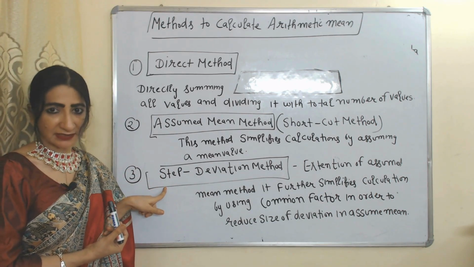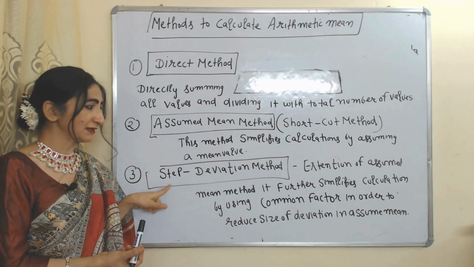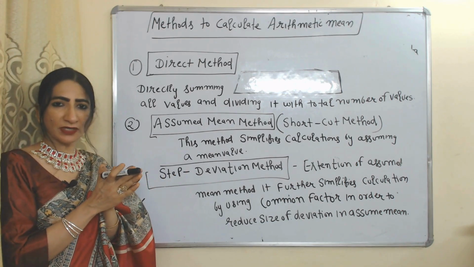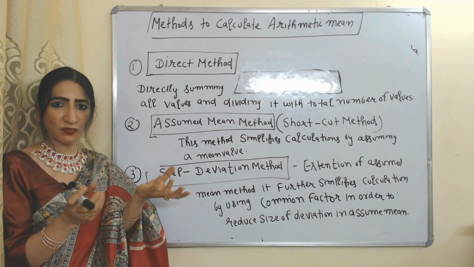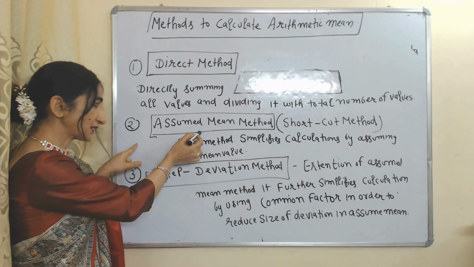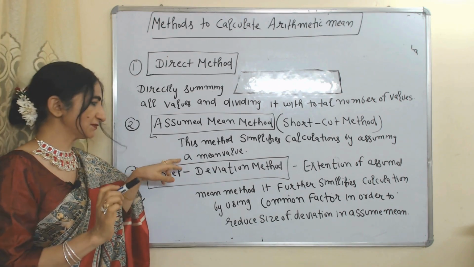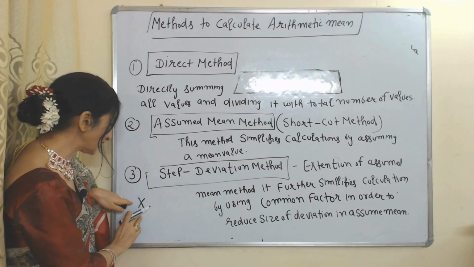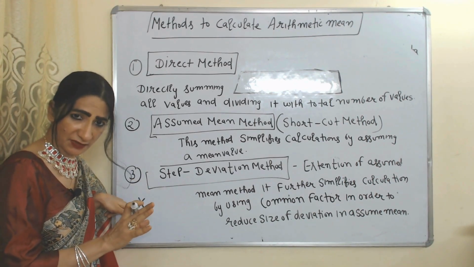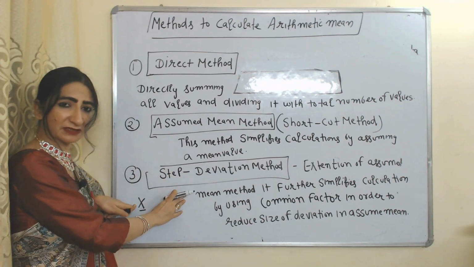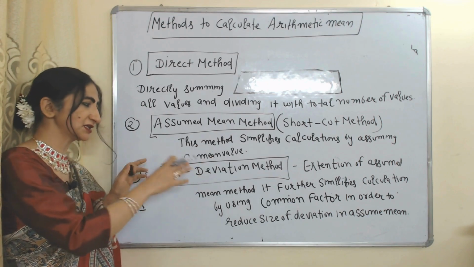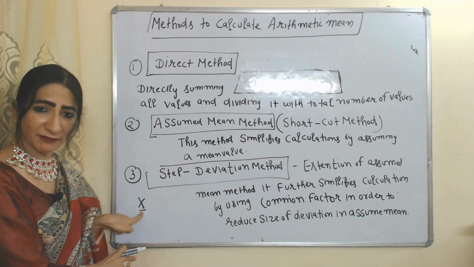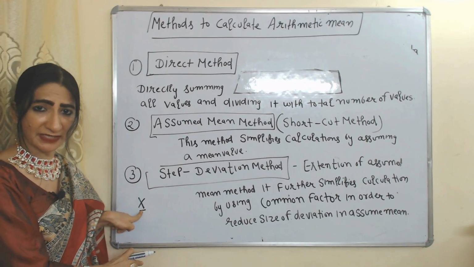Step deviation method is an extension of the assumed mean method. It further simplifies calculation by using a common factor to reduce the size of deviations in the assumed mean. For example, suppose the assumed mean value is x, but it consists of many deviations. Step deviation method further simplifies calculation by using a common factor to reduce the size of the deviations.